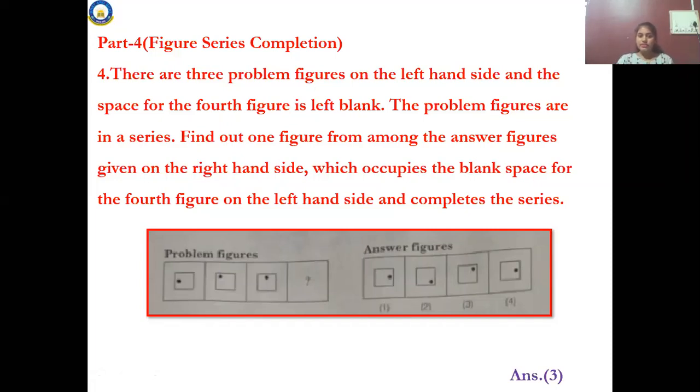The first one is, can you say what is the reason for this? The 3rd one is the answer. See, look at the figures now. Look at figure 2 and come to option 3 now. Which side is it on, right or left? It is on the left side. When coming to this, it is on the right side. You have to analyze this. Okay, this is how you have to solve the problem based on figure series completion.